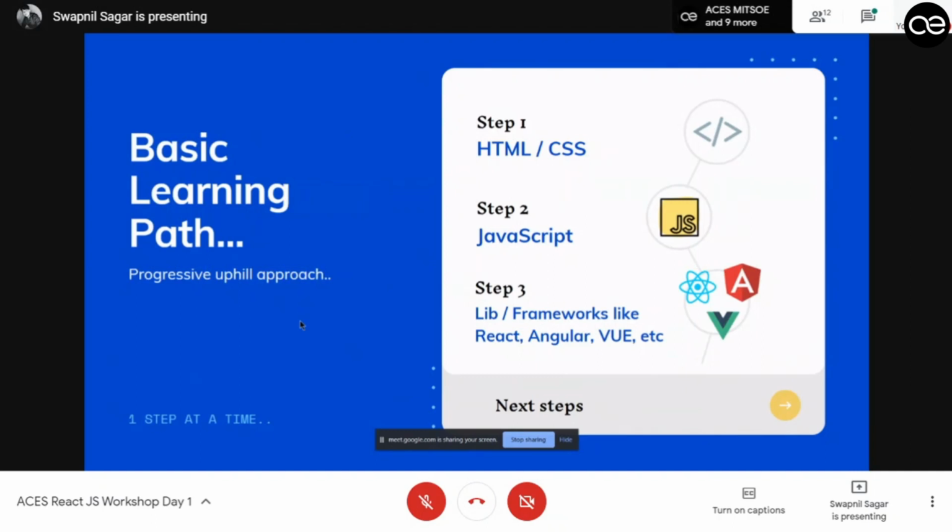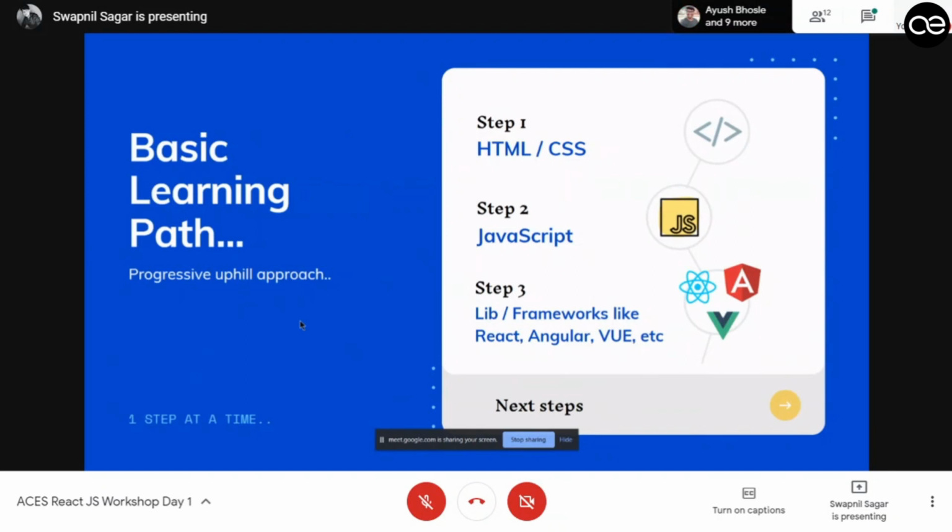When I say JavaScript, I do not mean data structures in JavaScript. I mean ES6. ES6 is the part of JavaScript which is basically used in front-end development, and I will cover that in the further slides. Before starting any framework like Angular, React, and Vue, you should know JavaScript and HTML, CSS. These are a must.